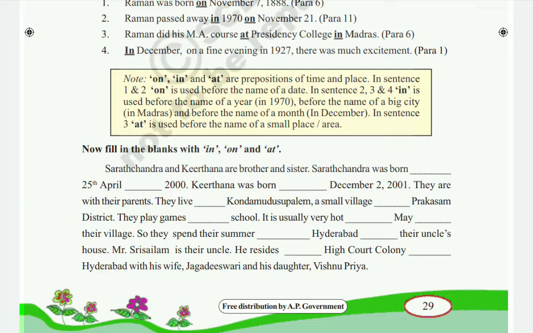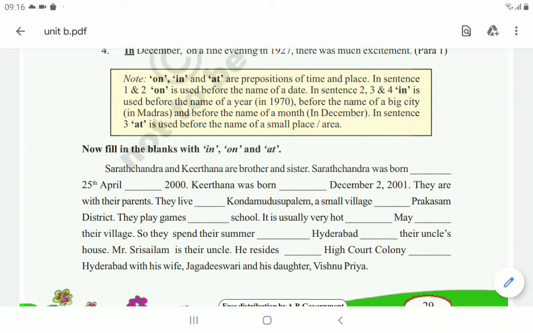This is a small village in the Prakasam district, so here we have to use at. Before small places and small areas we use at. So they live at Kondamadusapalem, a small village, in Prakasam district.